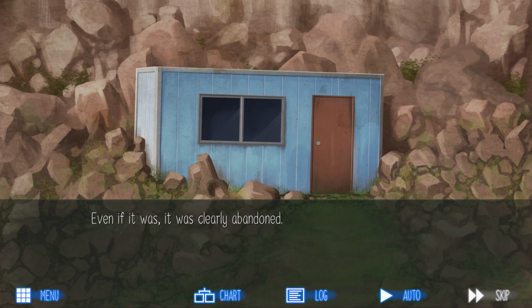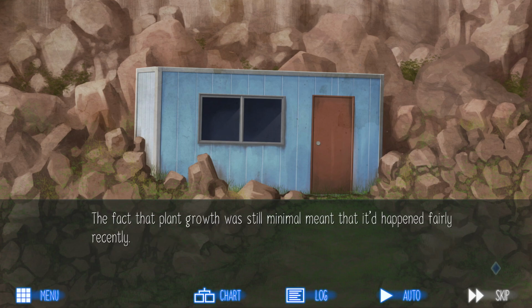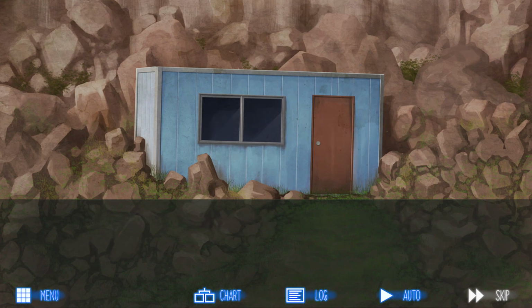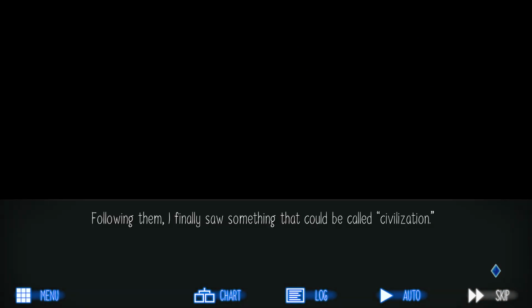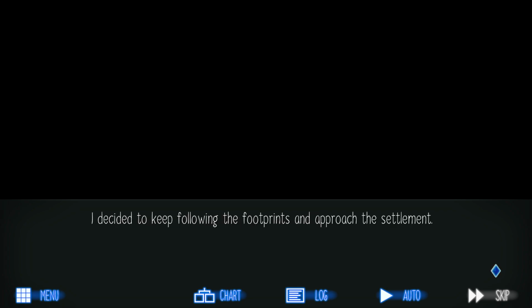Even if it was clearly abandoned. There were large rocks and lots of sediment near a prefab. From what I could tell, there had been a giant landslide which forced them to stop construction. The fact that plant growth was still minimal meant that it had happened fairly recently. The footprints seemed to be going down the hill next to the site. Following them, I finally saw something that could be called civilization. There was a set of paddy fields with houses nearby. So this actually was a settlement. What a relief. I decided to keep following the footprints and approach the settlement.